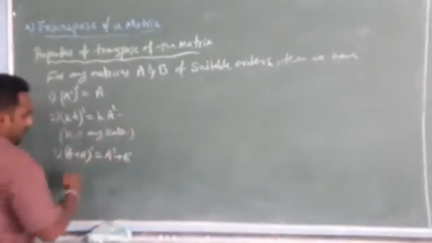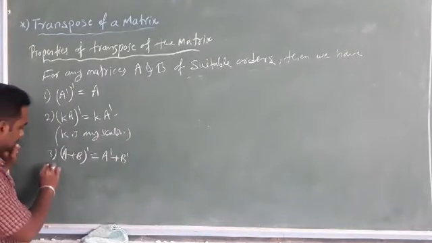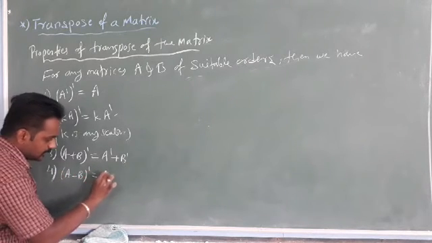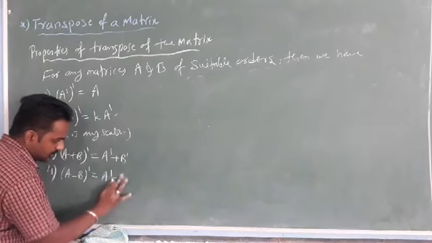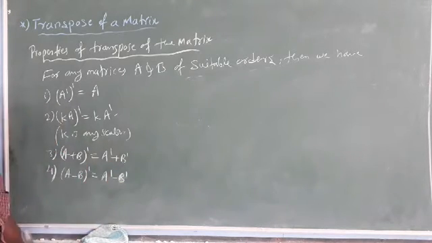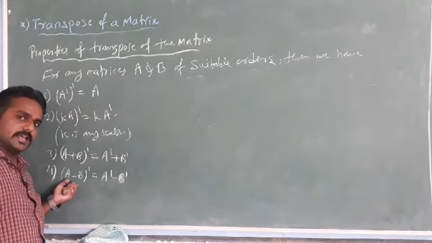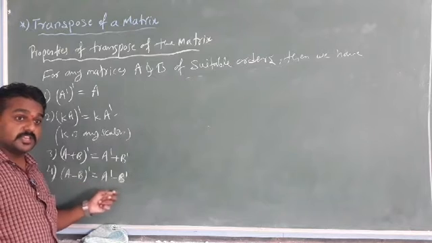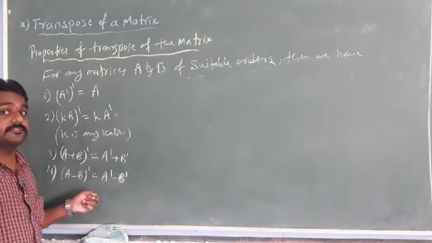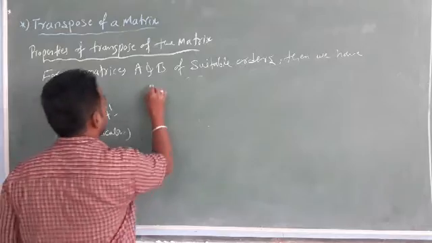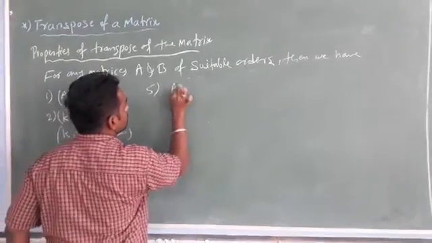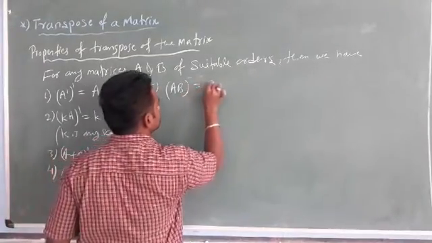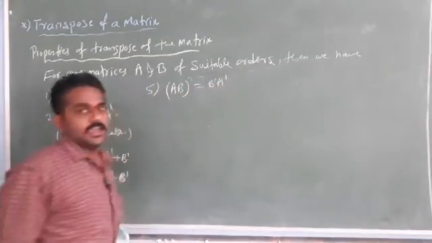(A + B)' = A' + B'. And the fourth property, (A − B)' = A' − B'. The transpose of the difference of the two matrices is equal to the difference of the transposes of the individual matrices. Okay. And the fifth property, (AB)' = B'A'.